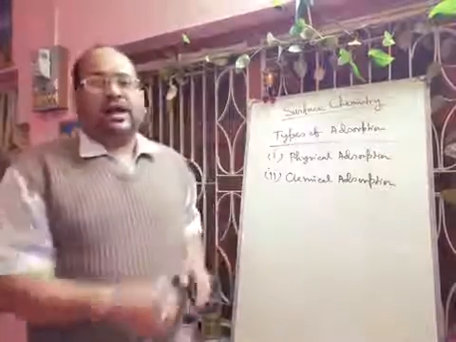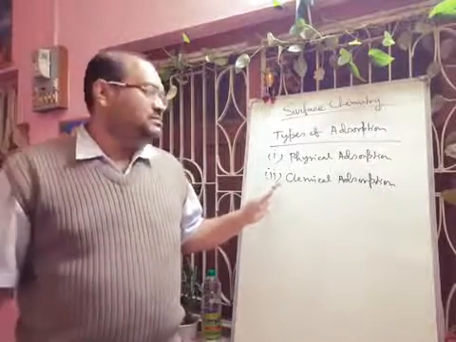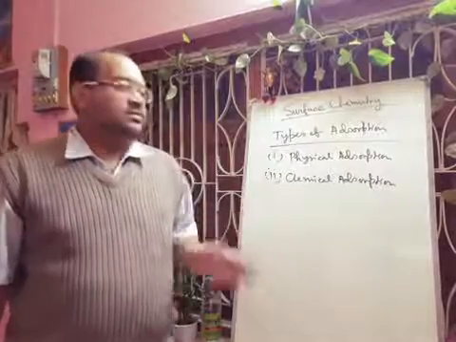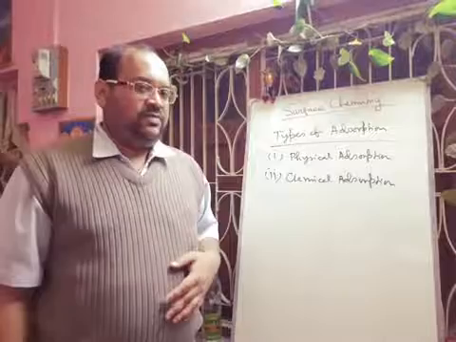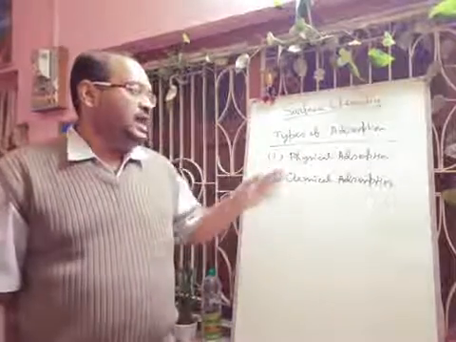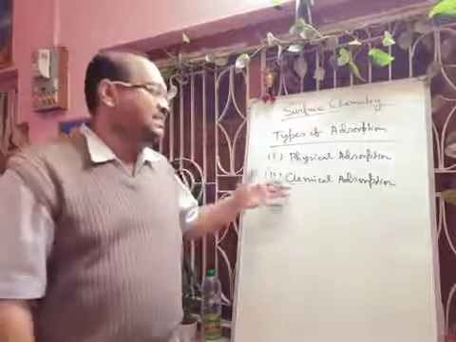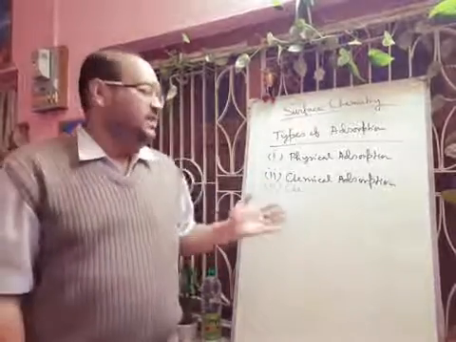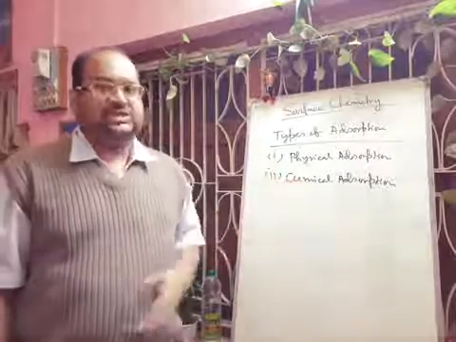Now, in case of physical adsorption, there will be no bond formation. Actually the interaction is very weak here, but in chemical adsorption there will be formation of chemical bond. So here interaction is very strong.